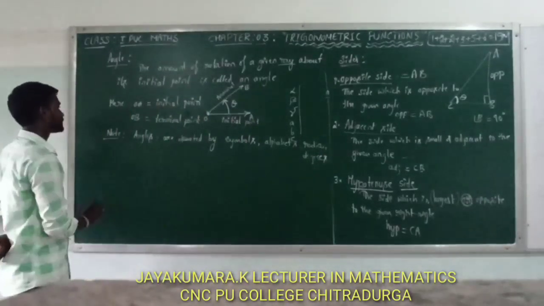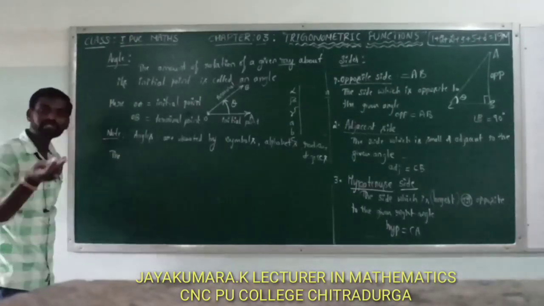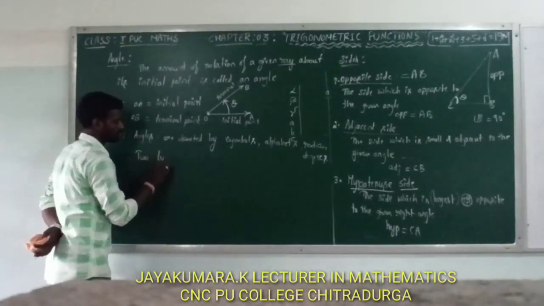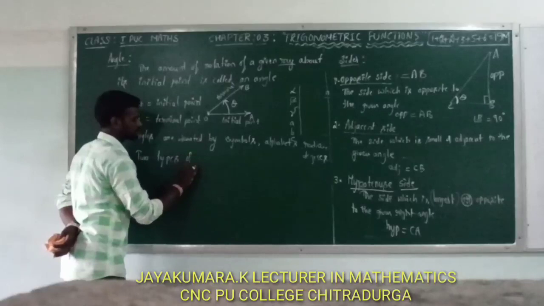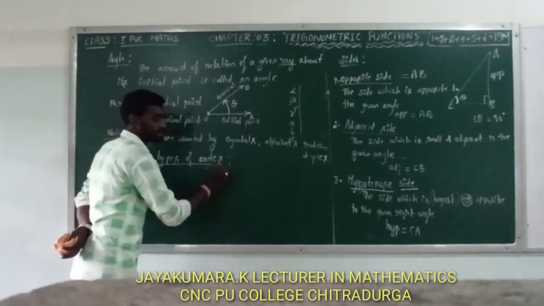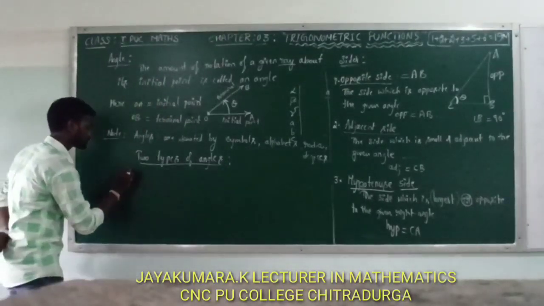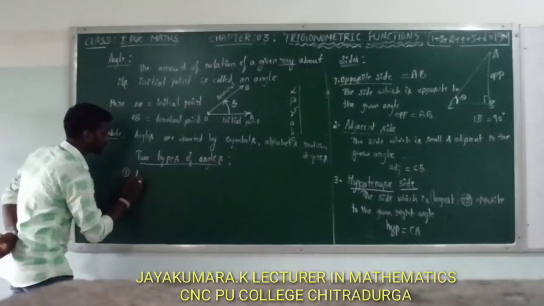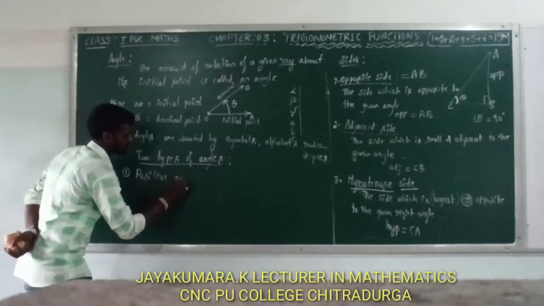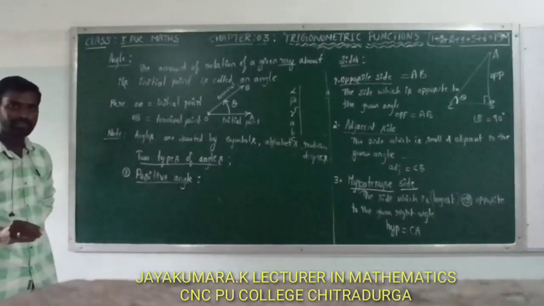Okay, now here there are two types of an angle. Angles ಅಲ್ಲಿ ನಮಗೆ two types ಇದೆ. Okay, there are two types of an angle. The first one is positive angle. Here first one is positive angle, second one is negative angle.